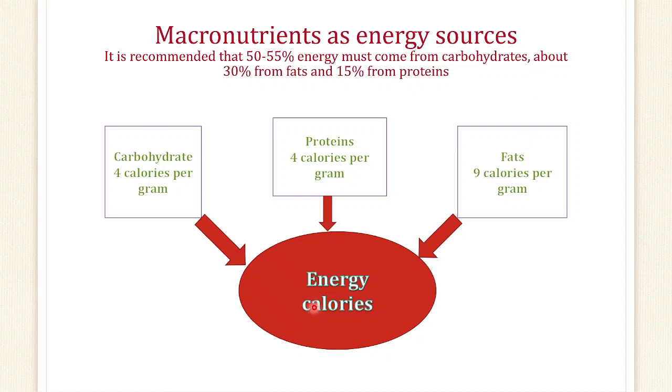So how much energy per gram? Carbohydrate gives 4 calories per gram. Proteins give 4 calories per gram. Fat, because it is the storehouse of energy, gives 9 calories per gram.